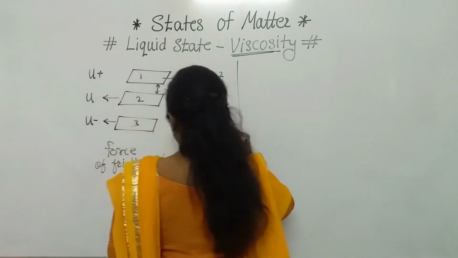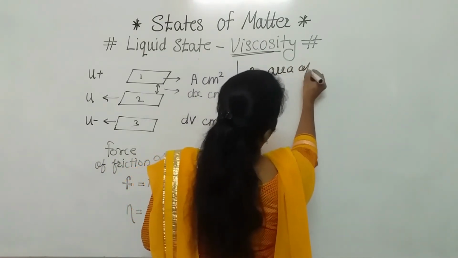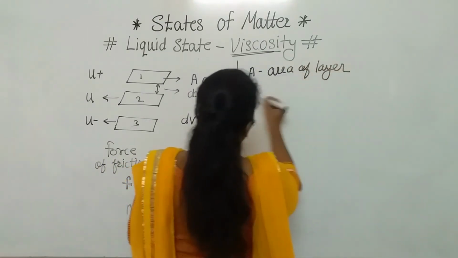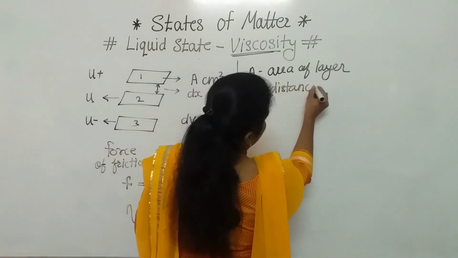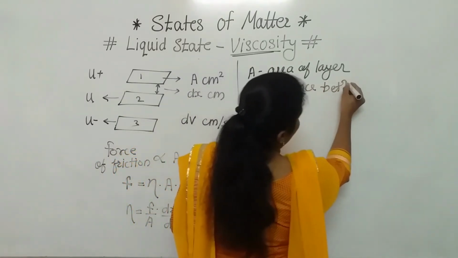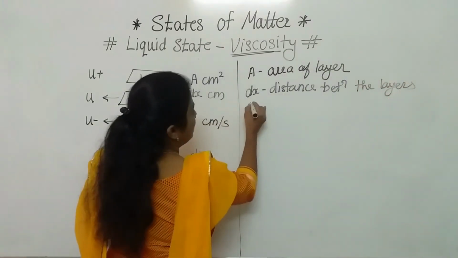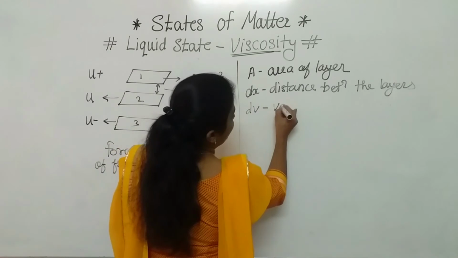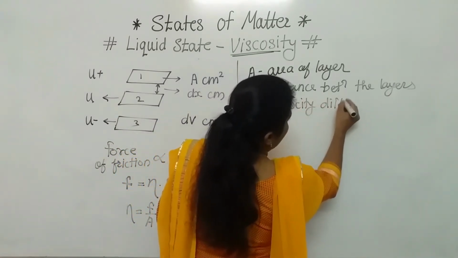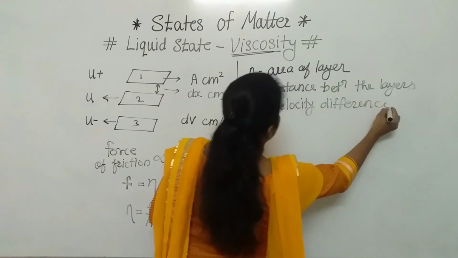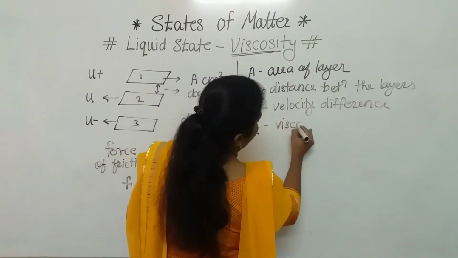In that, A is the area of the layer, dx is the distance between the layers, dv is the velocity difference. Next we have to write eta, and that is the viscosity coefficient.